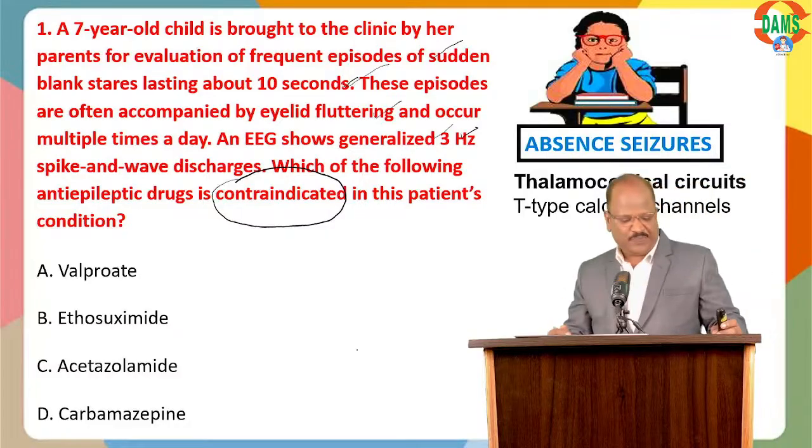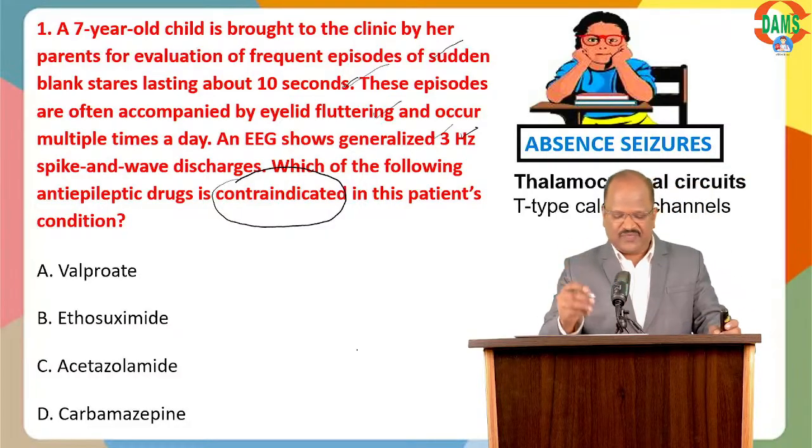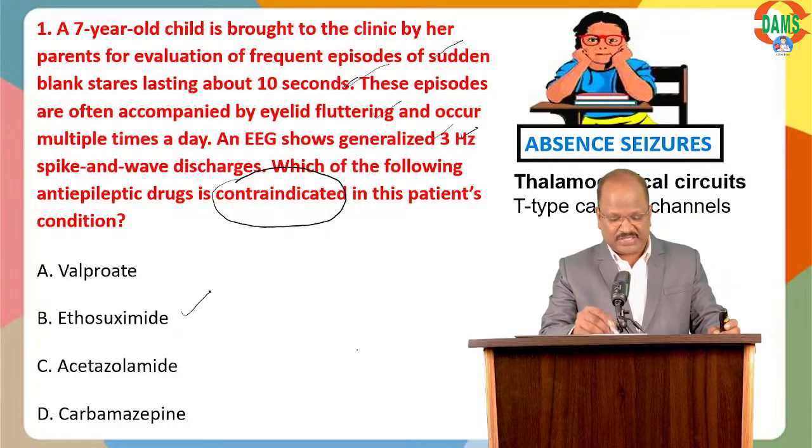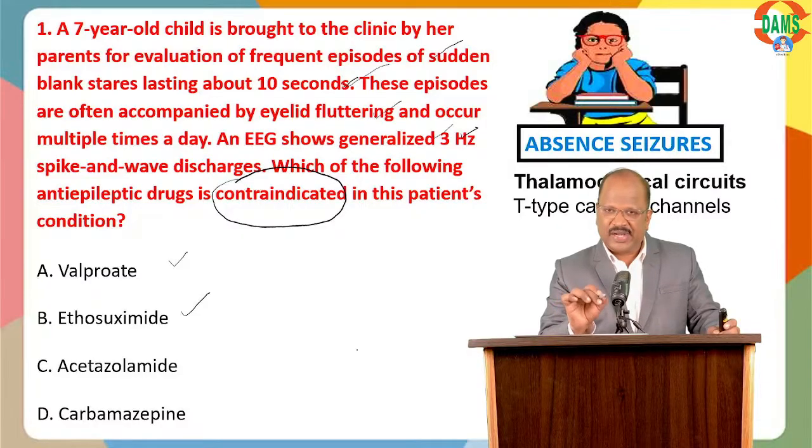Among the given options, the best drugs useful for this case: ethosuximide, a T-type calcium channel blocker; valproate, having multiple mechanisms including T-type calcium blocking; acetazolamide, a carbonic anhydrase enzyme inhibitor that has anti-epileptic property and can be useful for absence also.